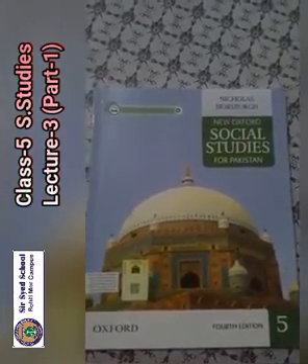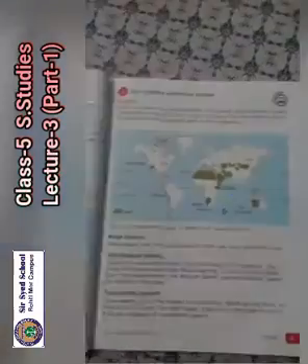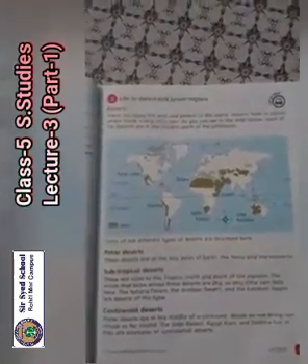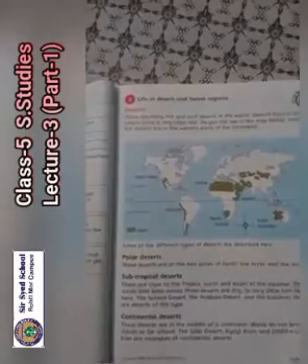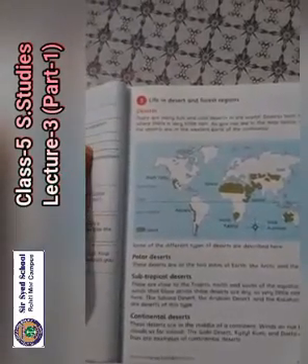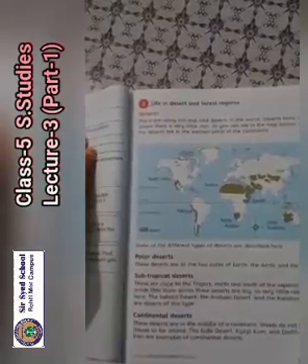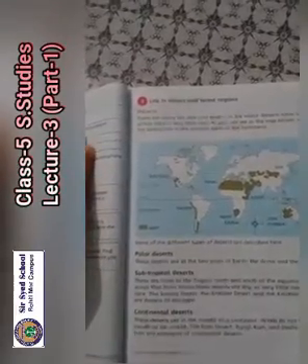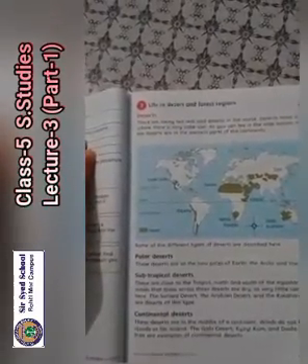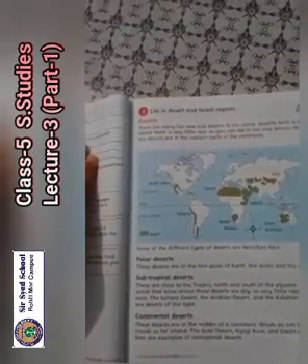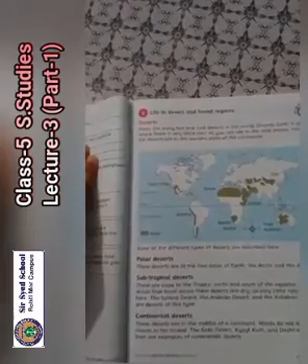Open your SST book, page number 15. Unit number 1, part 3, Life in Deserts and Forest Regions. Deserts. There are many hot and cold deserts in the world. Deserts form in places where there is very low rain. As you can see in the map below, most of the deserts are in the western part of the continents. Some of the different types of deserts are described here.